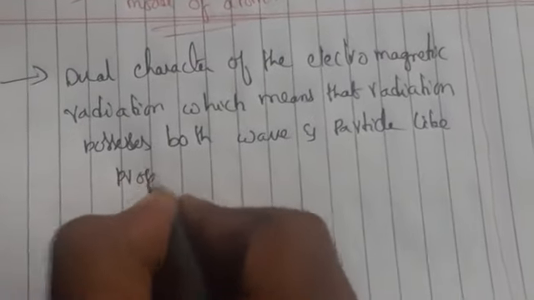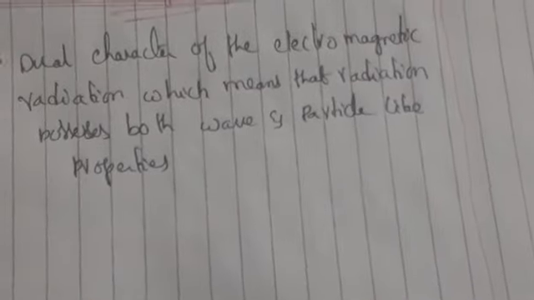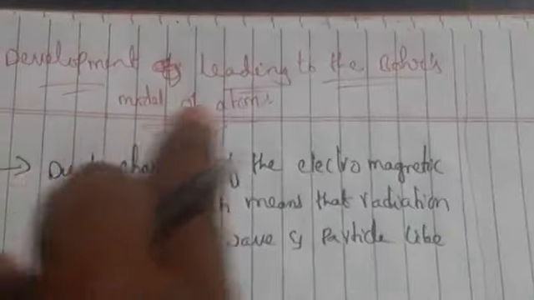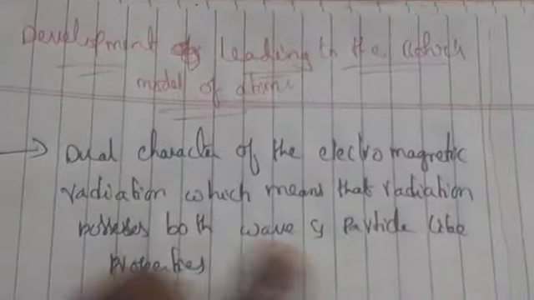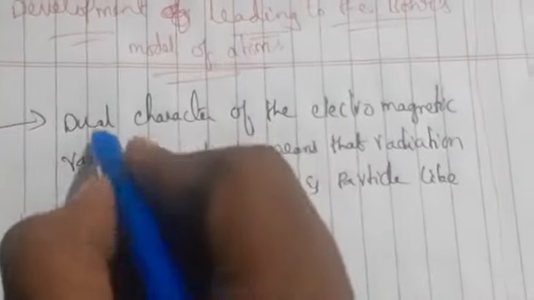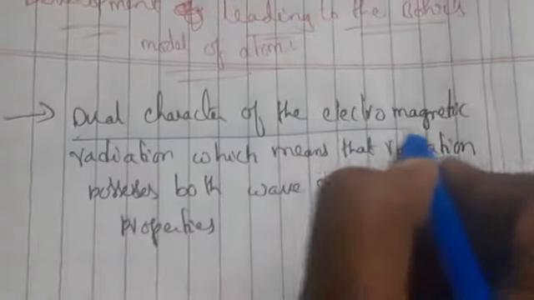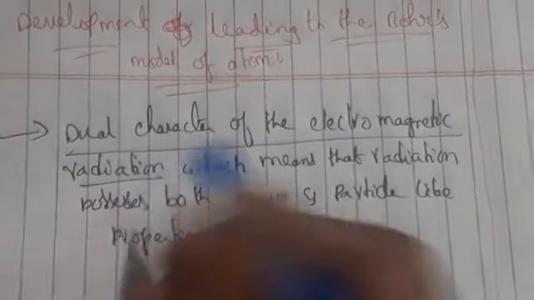This is the first development they did. So what is the first development? I have told you, development leading to Bohr's model of an atom. This is the first one discussed, the dual character of the electromagnetic radiation.